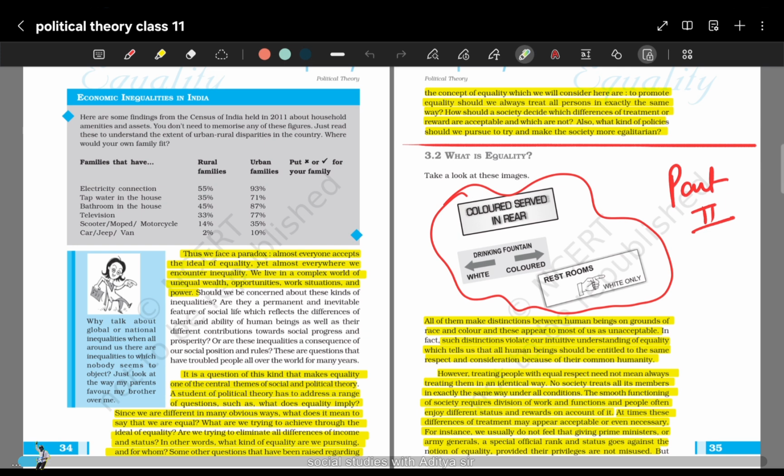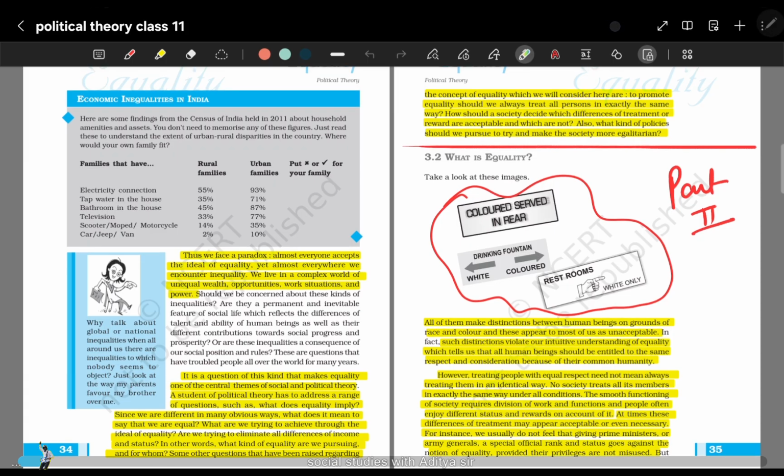Now coming back to the topic, this is part 2. What is equality? We have studied in the earlier part what equality is, and how equality is one of the central themes of social and political theory. Now we will study what equality is. First we will see these images: colored served in rear, drinking fountain.